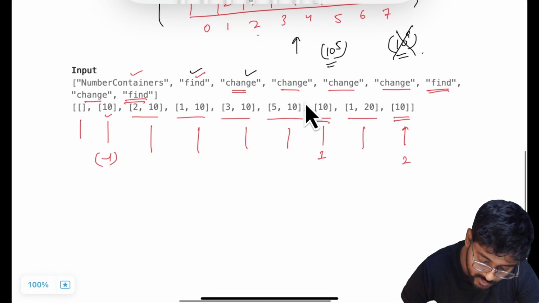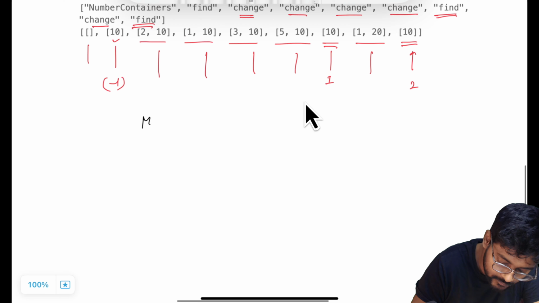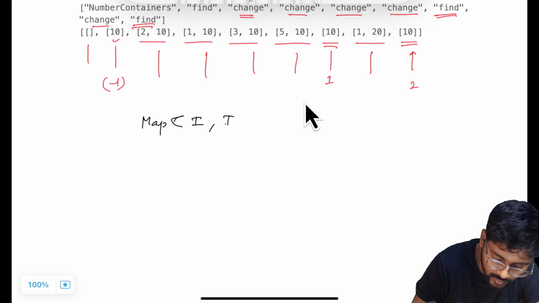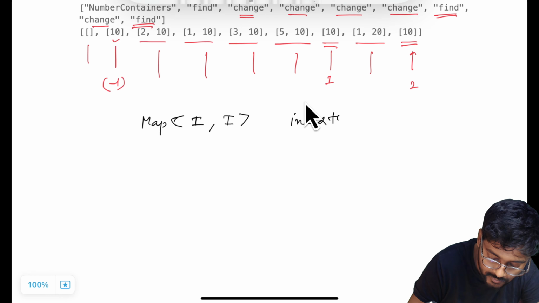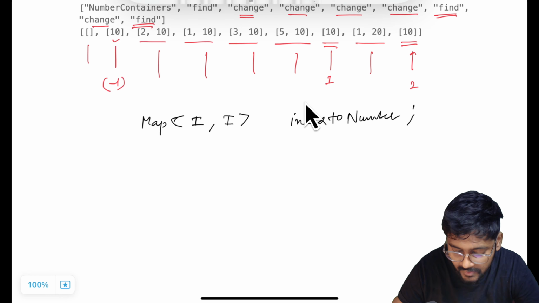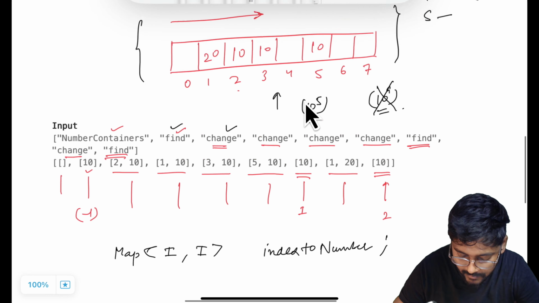Okay, this we understood, that we have to take some kind of map that is going to take integer comma integer, and that map is going to be an index to number map, the standard alternative to this array.